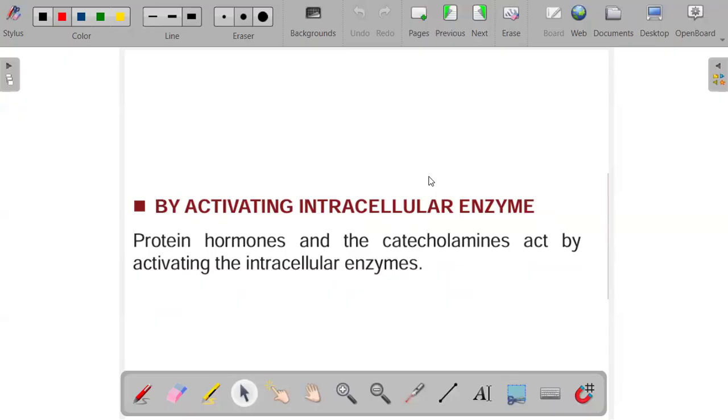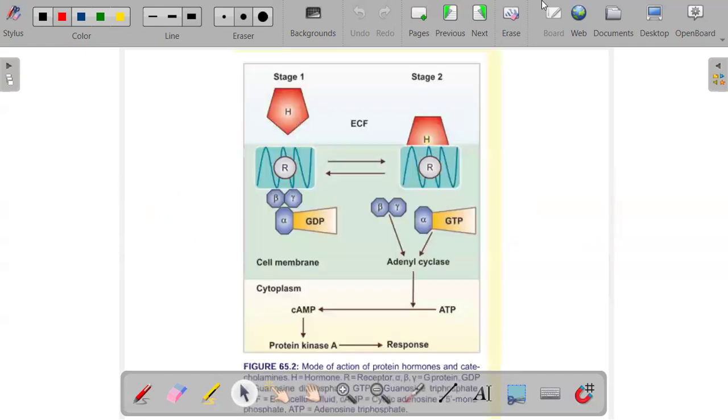So you find that protein hormones and the catecholamines act by activating the intracellular enzymes. So how does this take place? This diagram summarizes a lot of what happens in this stage. What happens is that we have what we call the first messenger, the second messenger, cyclic AMP, and throughout this, we're going to look at these stages.